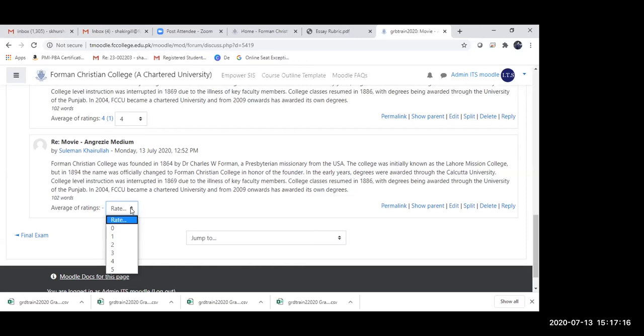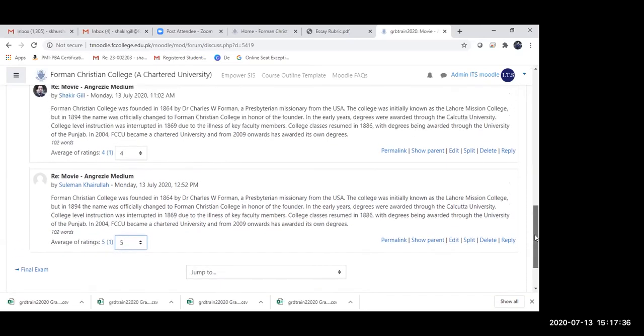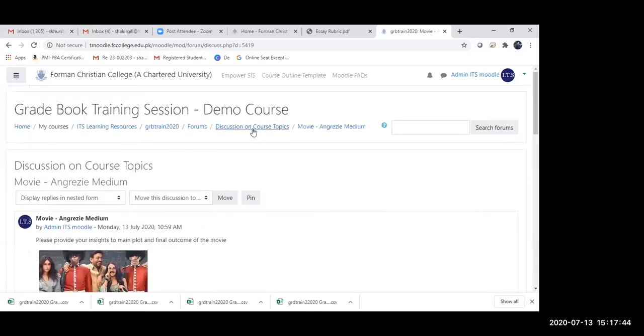That is why, because the maximum grade allowed is 5, I'm getting this very brief drop down. Otherwise, I would have gotten a huge drop down. So let us say I want to rate it 5 for Suleiman Khairullah. This is the maximum grade that Suleiman can get in the forum. So effectively he has got 100% in this forum. So I have done that.